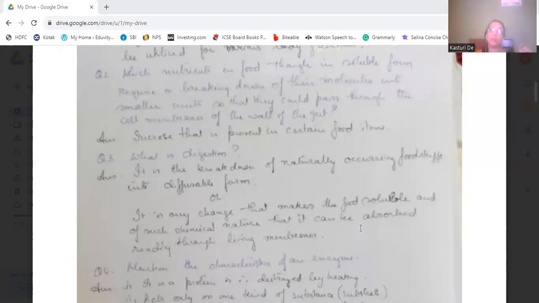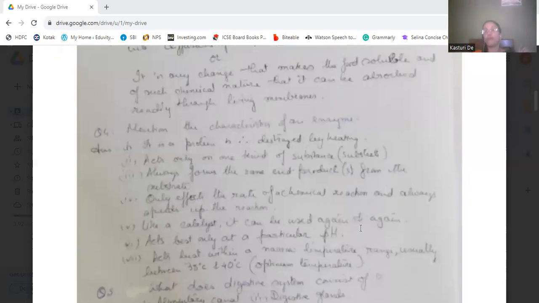Now mention the characteristic of an enzyme. What is an enzyme? It is a catalyst, a biocatalyst you can say. When the food breaks down, that is a long process, from the complex form which we take into its simpler forms. So that reaction is made fast by the enzyme.